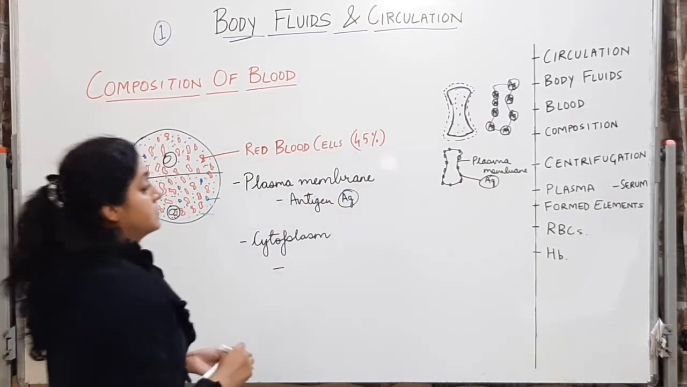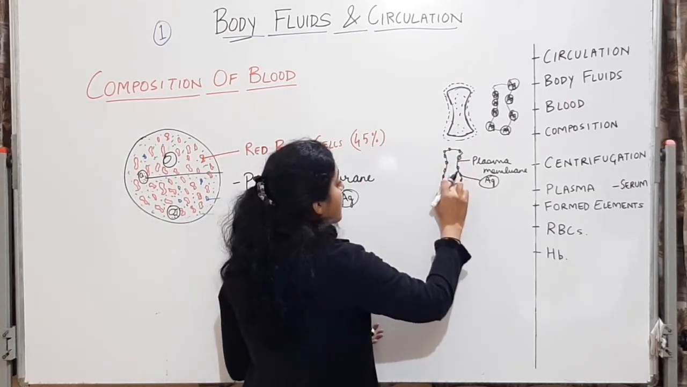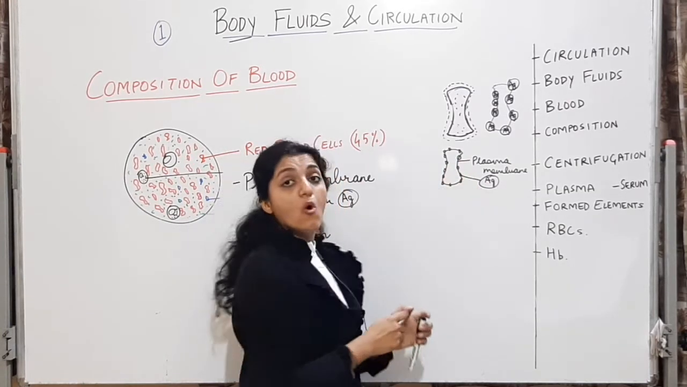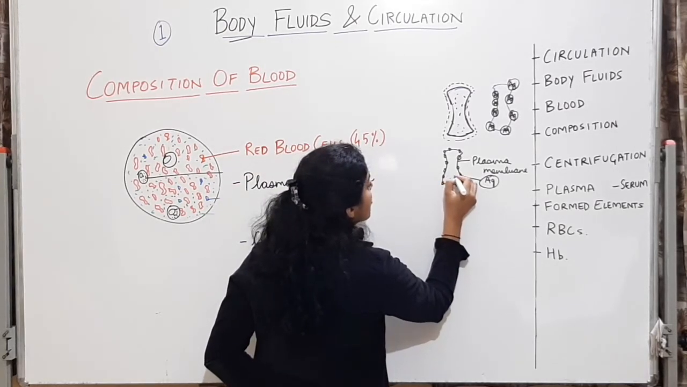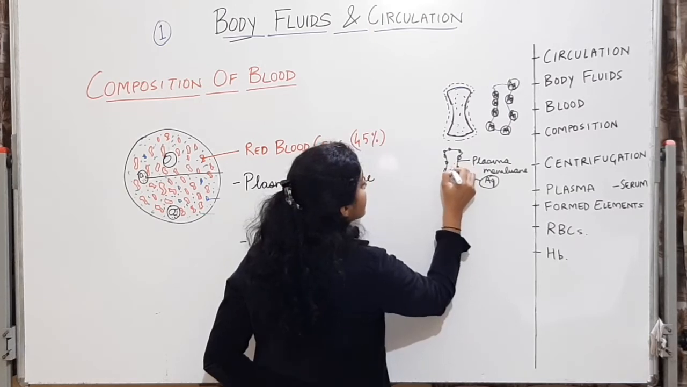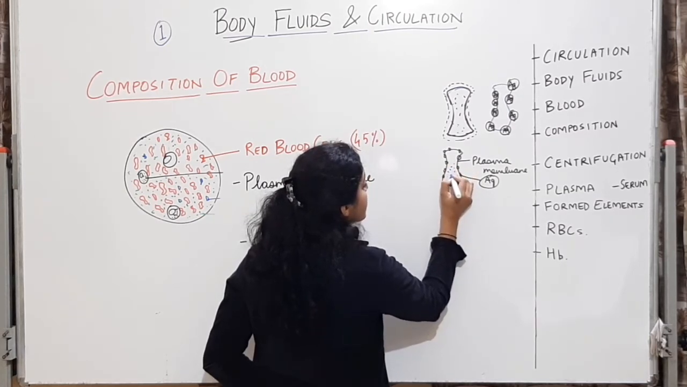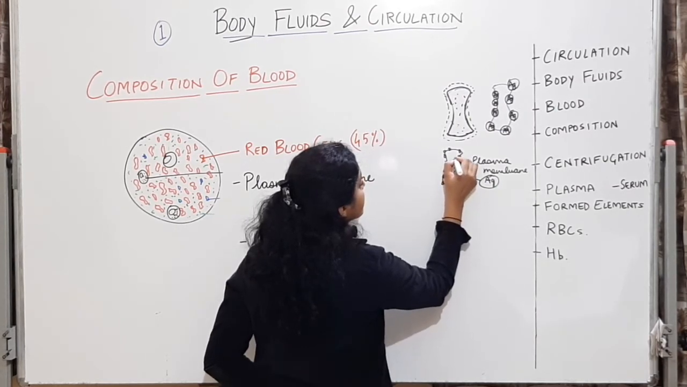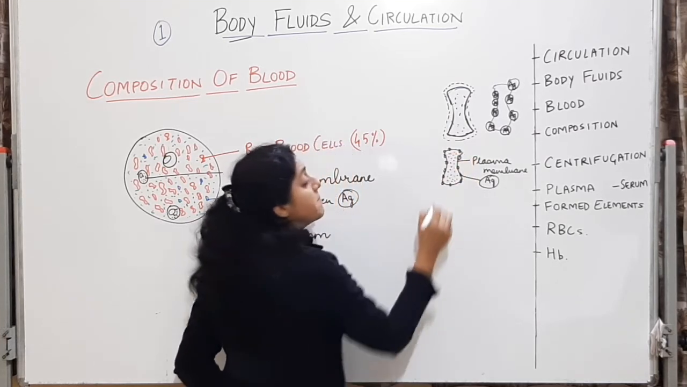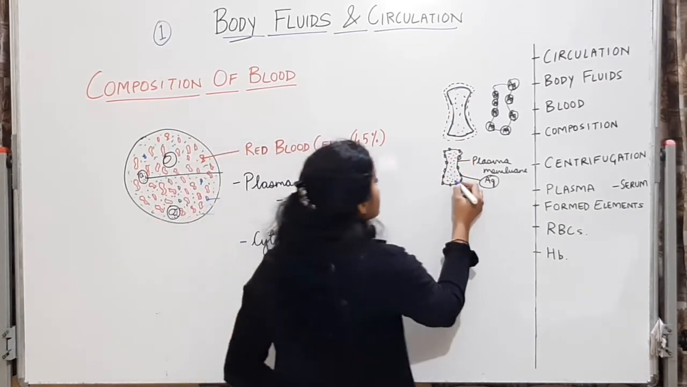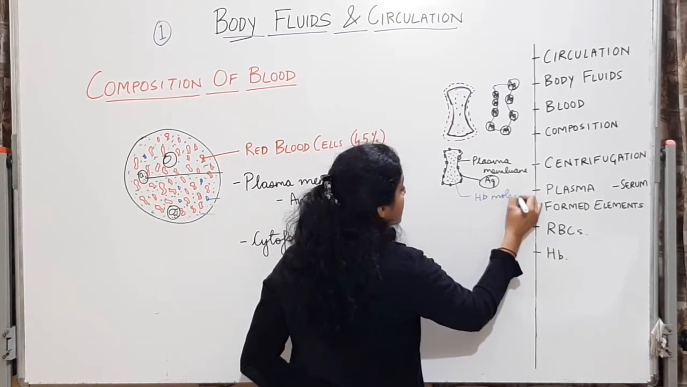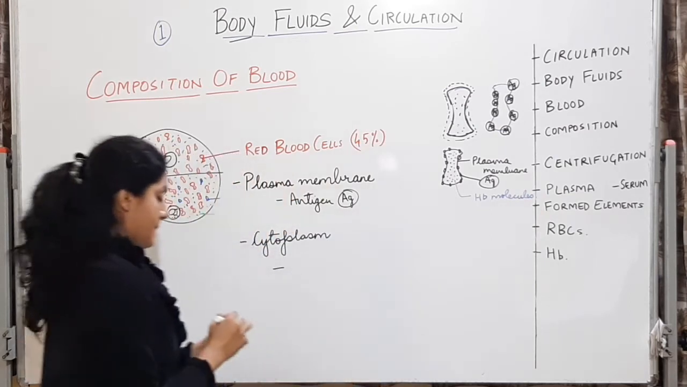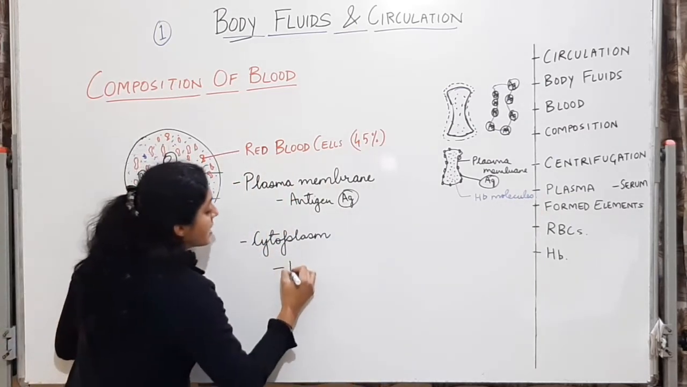Inside the cytoplasm are going to be present millions of hemoglobin molecules. Mind my sentence, millions of hemoglobin molecules. So all of these present in the cytoplasm are hemoglobin molecules. Inside one cell, millions of hemoglobin molecules are going to be present. These are the hemoglobin, HB molecules. So the cytoplasm has hemoglobin molecules.